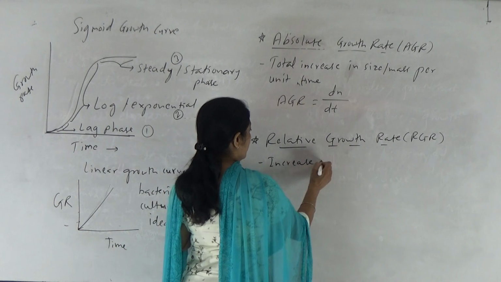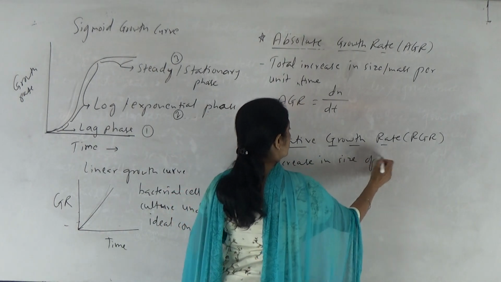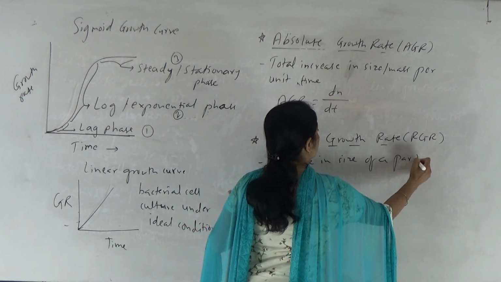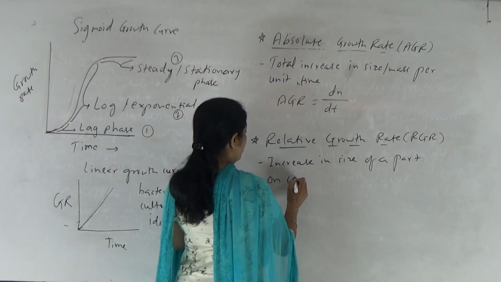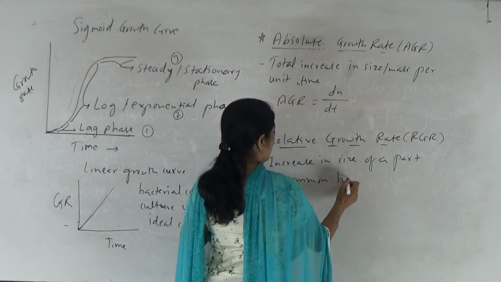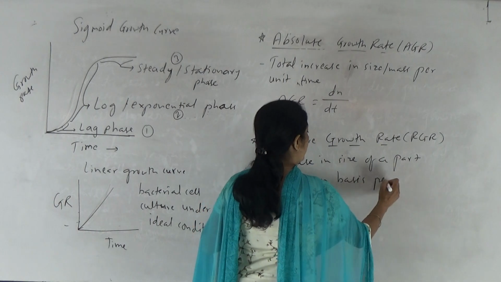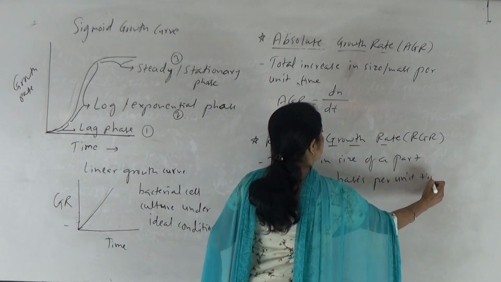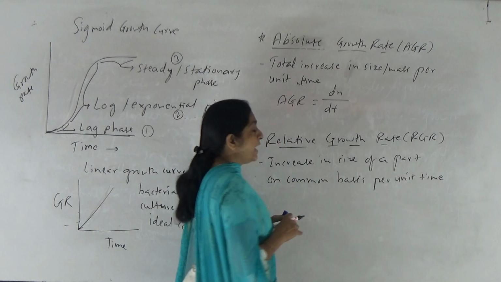Increase in the size of a part on common basis per unit time represents relative growth rate.